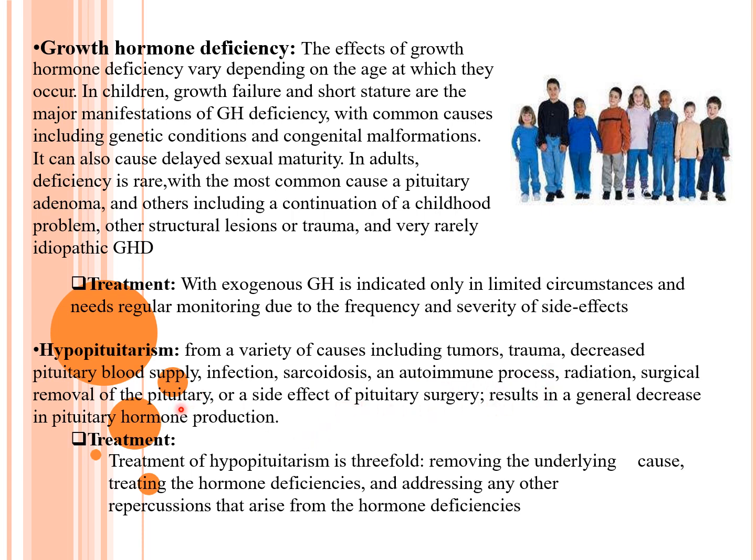Radiation, surgical removal of the pituitary, side effects of the pituitary surgery, result in general decrease in pituitary hormone production. Treatment of hypopituitarism is threefold: removing the underlying cause, treating the hormone deficiencies, and addressing any other repercussions that arise from the hormone deficiencies.